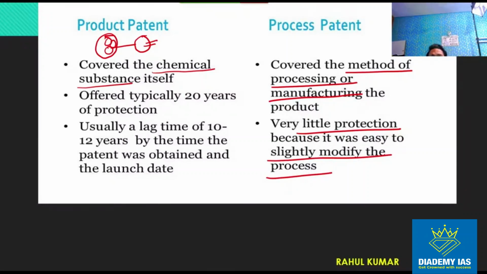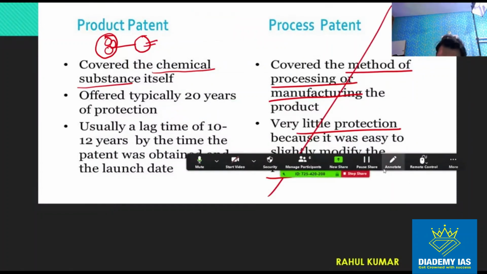So slight change of the process can be done by some other company, and the protection which was available to the original entity, original inventor, will not be available, right? That will not be exclusive, right? So this process patent is less protective. This is a weak form of protection, right? So this process patent is no longer available in the world. Now we are following the